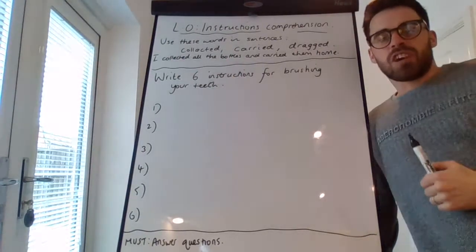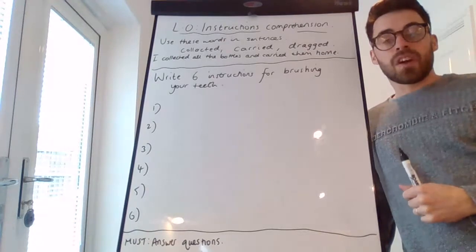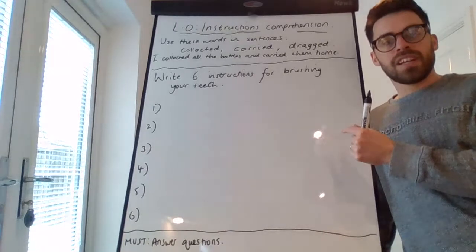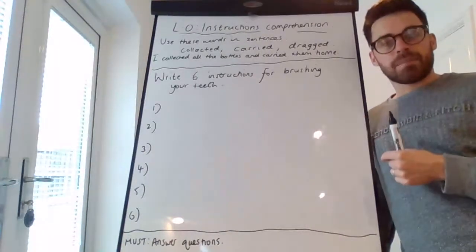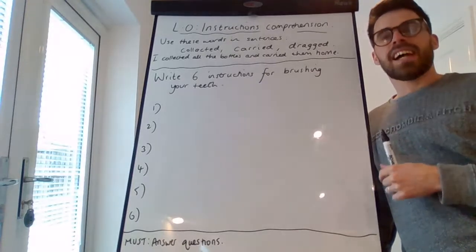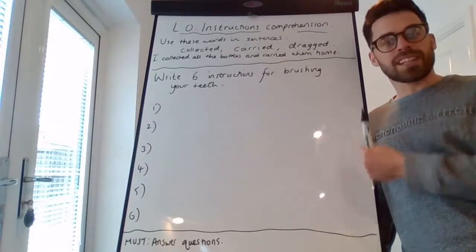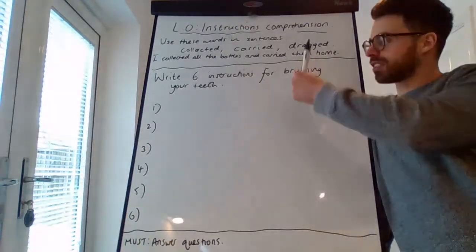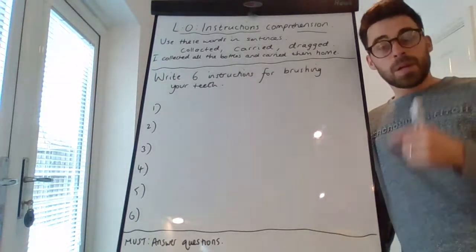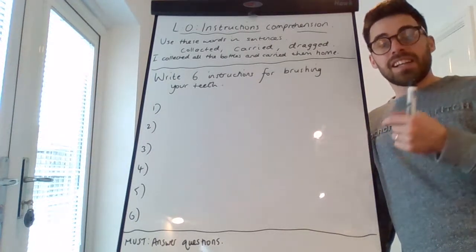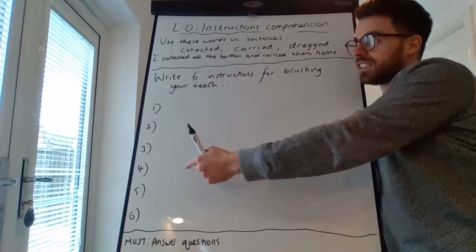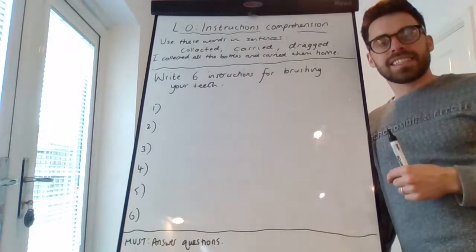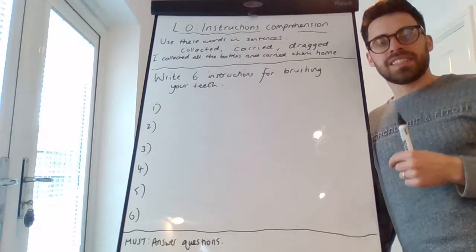This week we've been looking at instructions, and in our last lesson you were writing some nice clear instructions, remembering to start with that action word and check your writing makes sense and make sure it's nice and clear, and of course making sure your instructions are in the correct order. As an extra challenge before this lesson starts, I'd like you to write 6 instructions for brushing your teeth. Remember, make sure they're in the correct order and try to begin each sentence with that action word, that verb. Can you write 6 instructions for brushing your teeth?